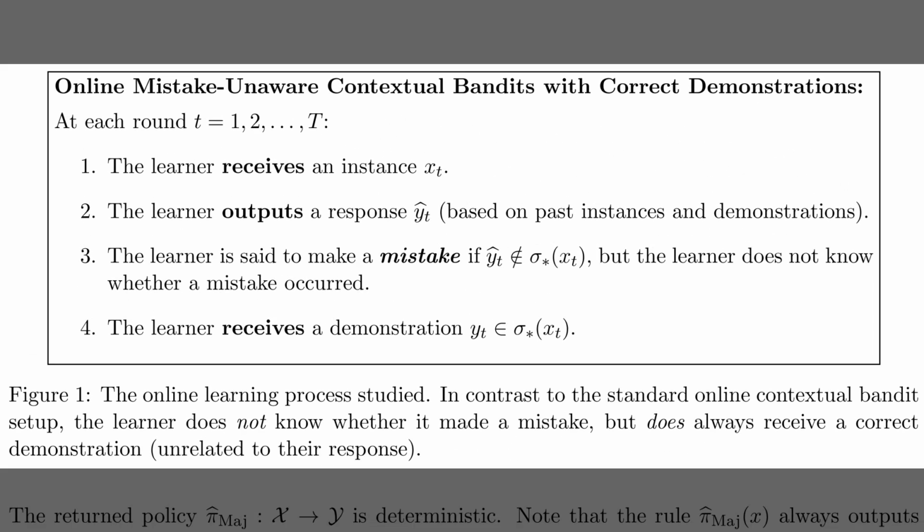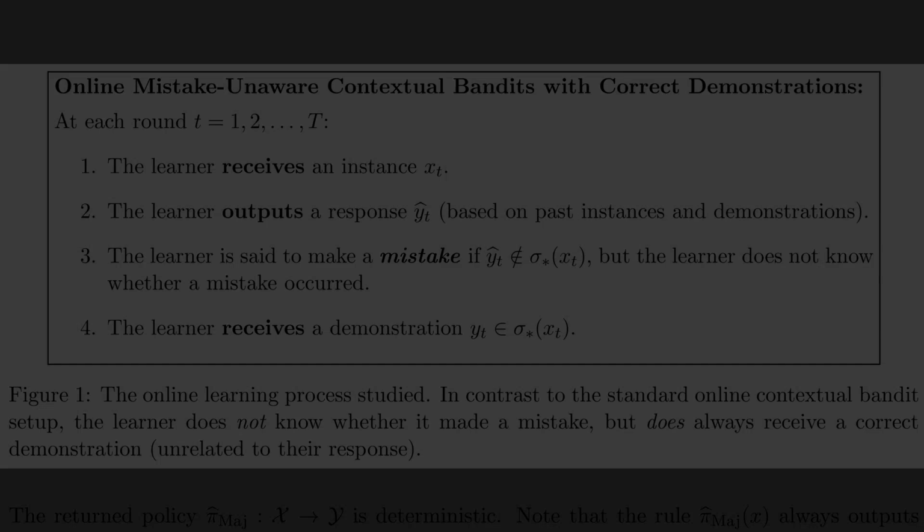Alright, the previous figure contrasted assumptions for training. Figure 1 describes the online mistake unaware setup, which captures how learning proceeds when feedback only shows a correct demonstration. The learner first receives a context, then outputs a response. A mistake occurs if the response falls outside the sigma star set, the set of acceptable answers, but the learner does not know that. Finally, the learner receives one correct answer as a demonstration. This timing matters because supervision arrives regardless of the learner's choice.